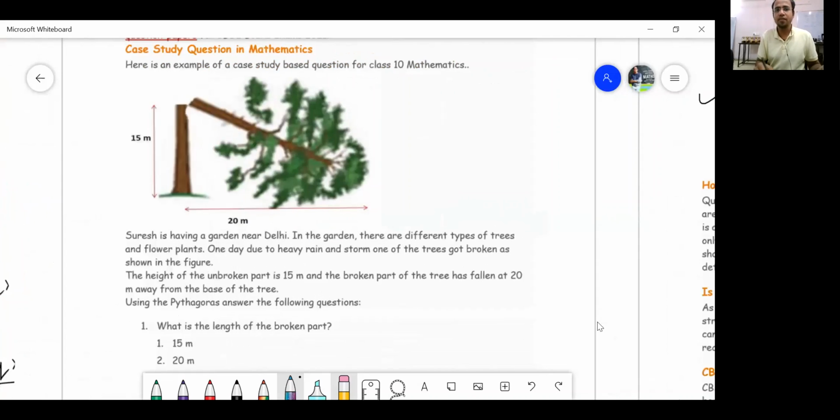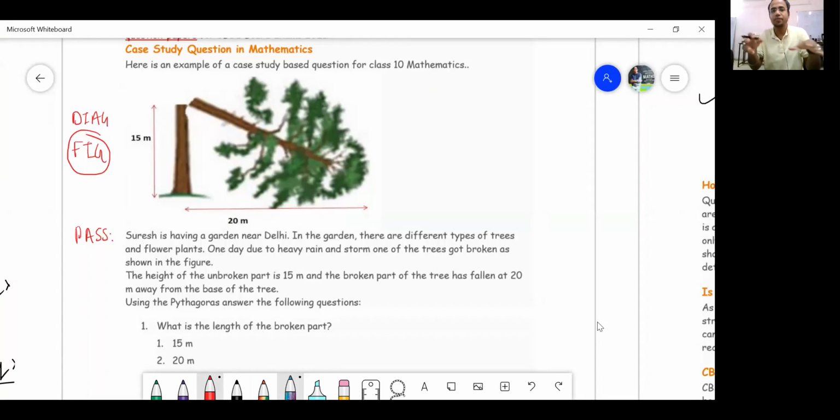In this question there will be a two-step process. One step will be dedicated to the figure or diagram, and another is the whole case, that is the whole passage. So Suresh is a person having a garden near Delhi. In the garden, there are different types of trees and flower plants. One day, due to heavy rain and storm, one of the trees got broken.